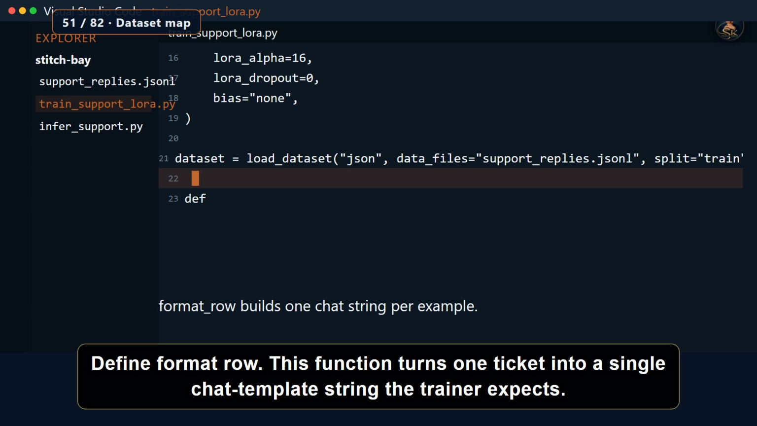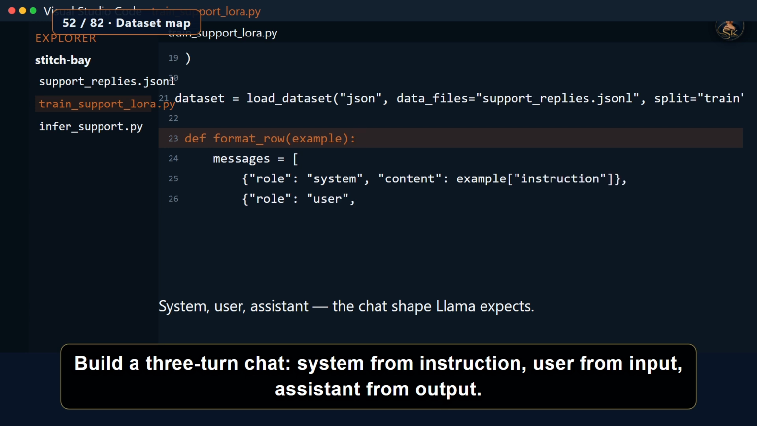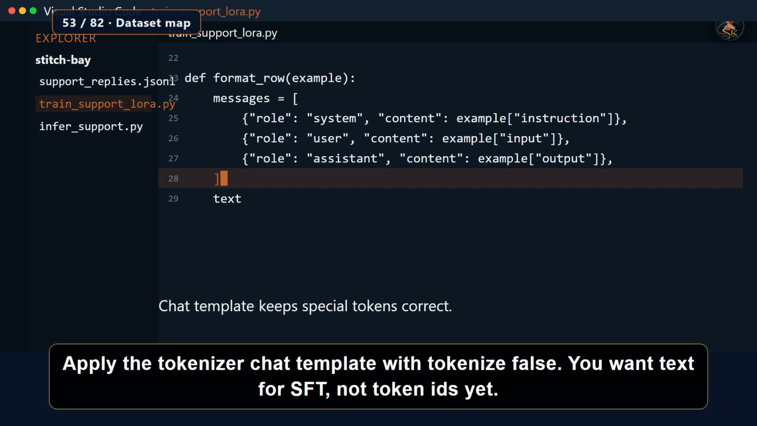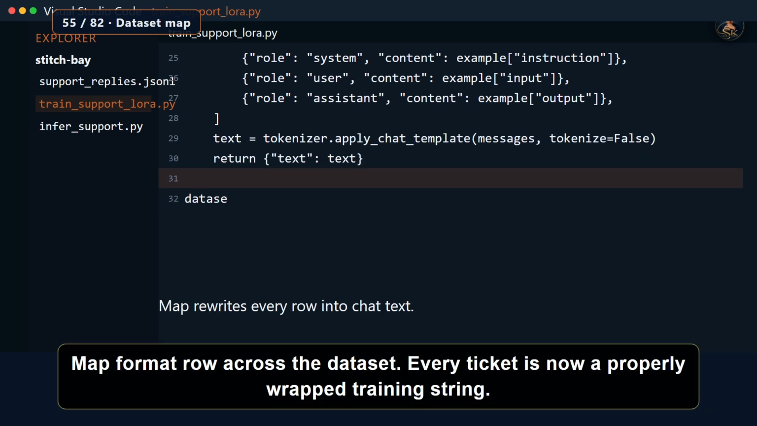Define format_row. This function turns one ticket into a single chat template string the trainer expects. Build a 3-turn chat: system from instruction, user from input, assistant from output. Apply the tokenizer chat template with tokenize false. You want text for SFT, not token IDs yet. Return a dict with key text. The trainer looks for that field when it builds batches. Map format_row across the dataset. Every ticket is now a properly wrapped training string.